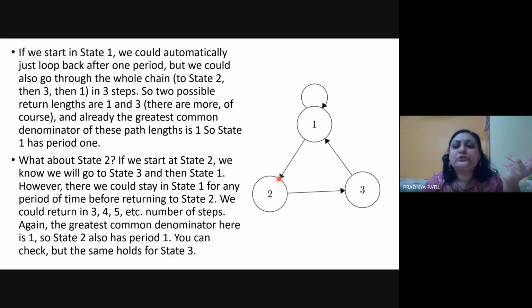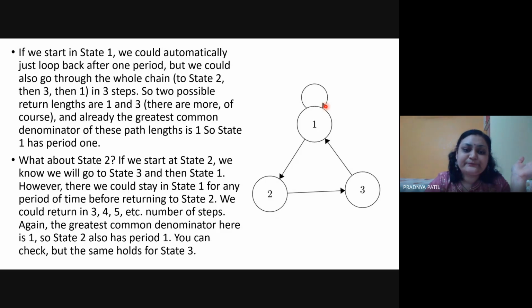Next option, 2 to 3, 3 to 1, 1 to 1, 1 to 2. So 4 steps. Again next option, 2 to 3, 3 to 1, 1 to 1, 1 to 1, 1 to 1, and then 1 to 2. There can be 4 options, 5 options, 6 options. As long as you are using this recurrent one again and again, your number of steps would be increasing in each of these possible state combinations.